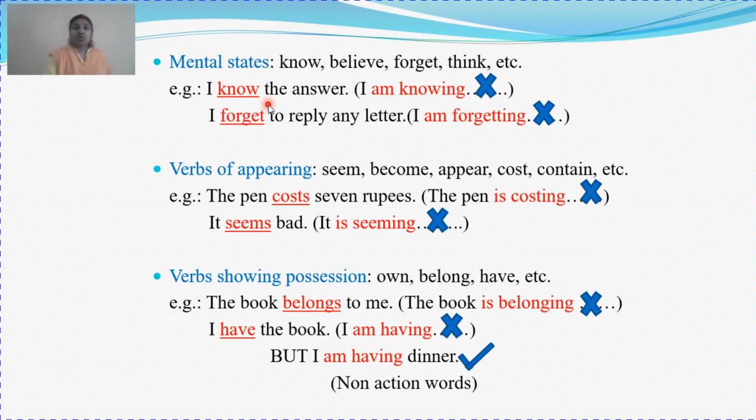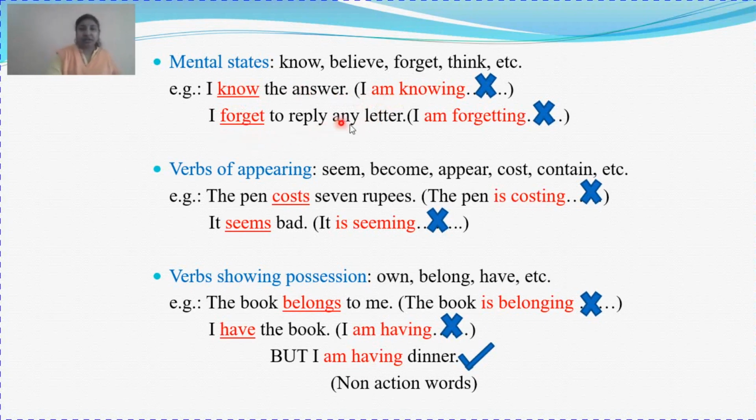Clear? So knowing is not a kind of any action word. It does not have anything related to do. You already know. So you say, I know the answer, and I am knowing is wrong.